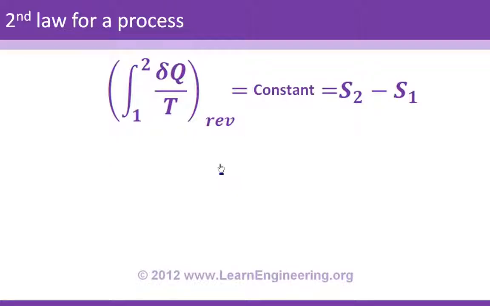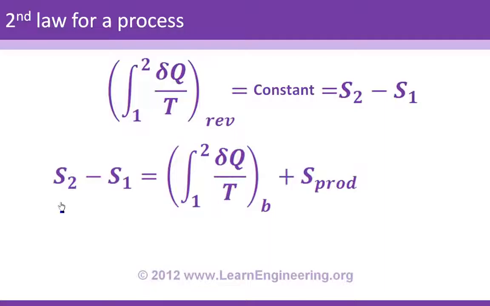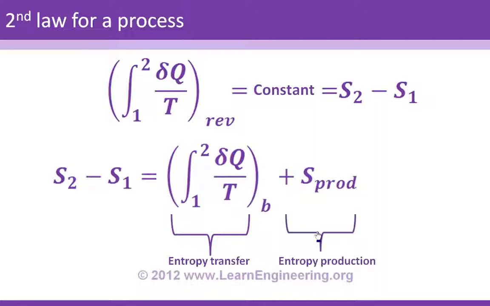What if the process is not reversible? It will be like this. Entropy difference will be the sum of two quantities. First is the same as heat transfer entropy generation. Second is entropy production. And we already saw entropy production in the previous slide. This one arises due to the effect of irreversibilities. The first quantity will be known as the entropy transfer term, the second will be known as the entropy production term. And one thing to notice here is that the value of the entropy transfer term and the total entropy change term can be either positive or negative, it can be anything. But the entropy production term will always be positive.